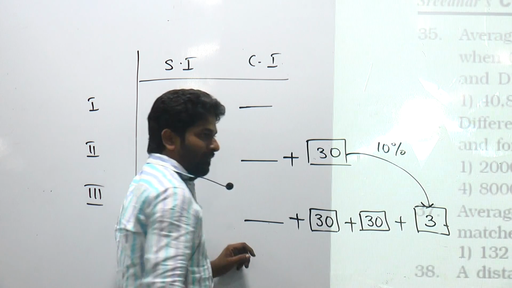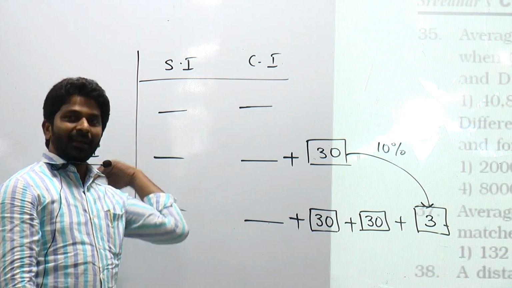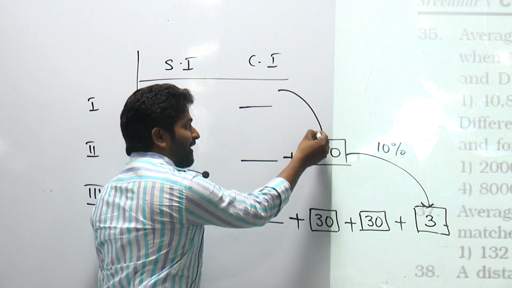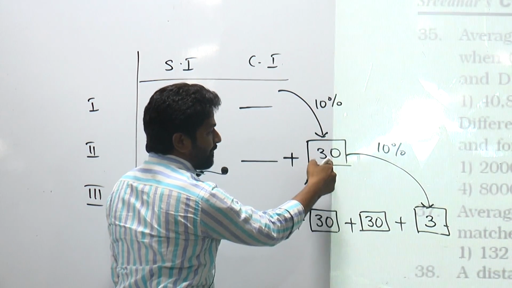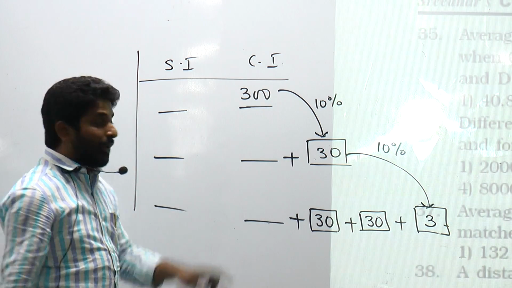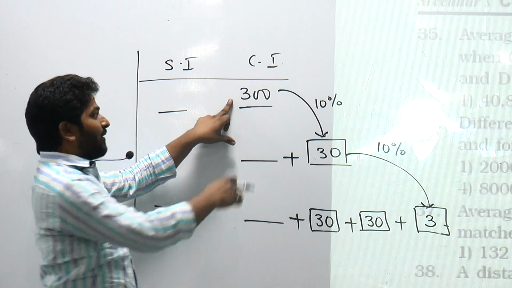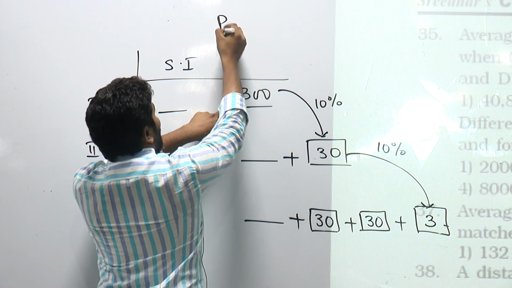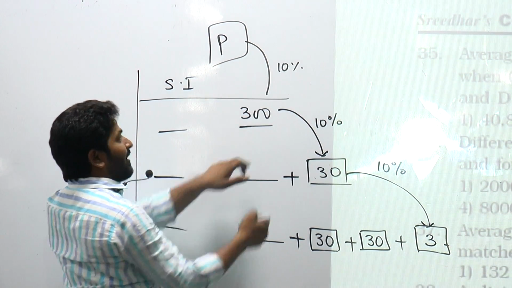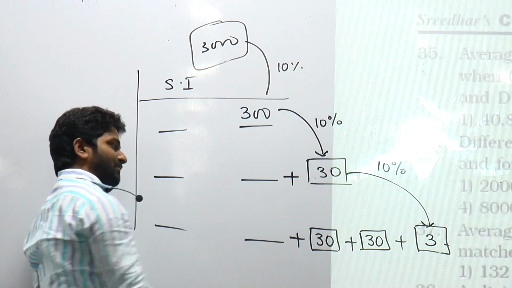10%. Okay? Now, why did we get 30 here? Backtracking, why did we get 30 here? Interest on this number, right? What percent will it form? 10%. If 10% is 30, what about the number here? 300. Why are we getting 300 here? Interest on principal. So there is principal here. Upon principal, it forms 10%. If 10% is 300, what about this number? 3000. Principal is 3000. That's it.